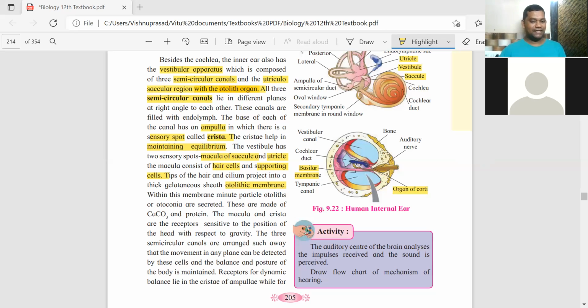So these receptors are present in the cristae of the ampullae. Of the ampullae, they contain receptors for dynamic balance. Remember this. Dynamic balance is when you are not sitting at one place, when you are moving. So during movement, in order to understand the balance, वो जो dynamic balance हुआ, उसका receptor है ampullae के cristae में.